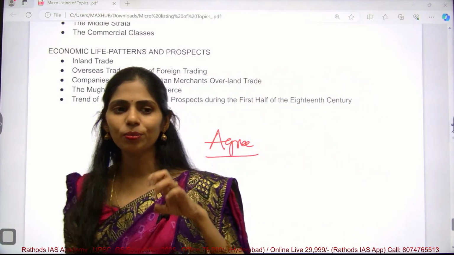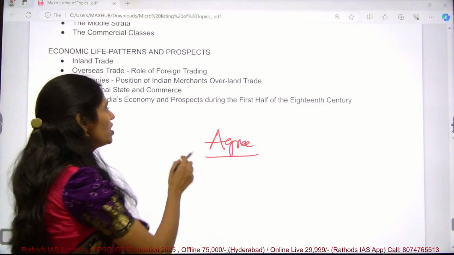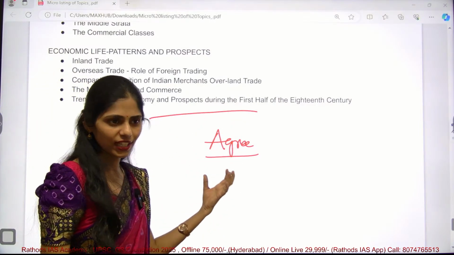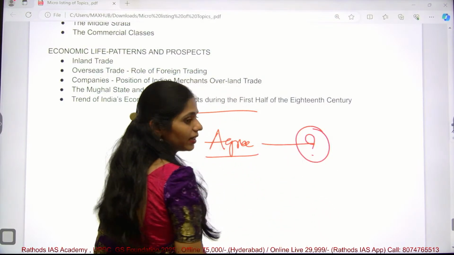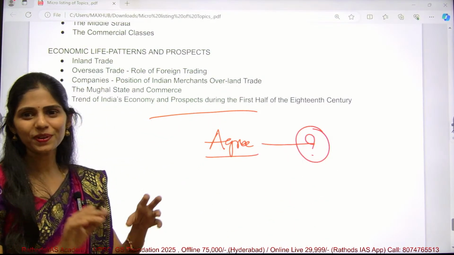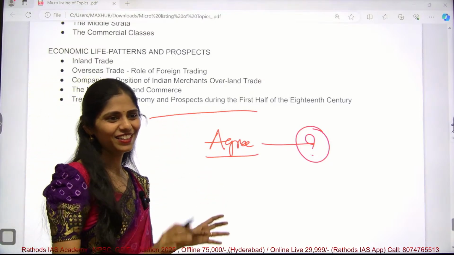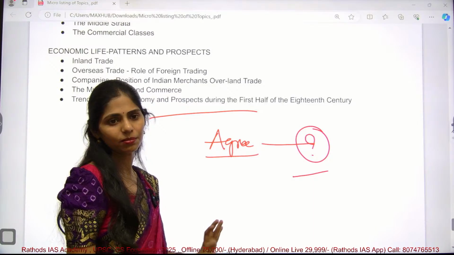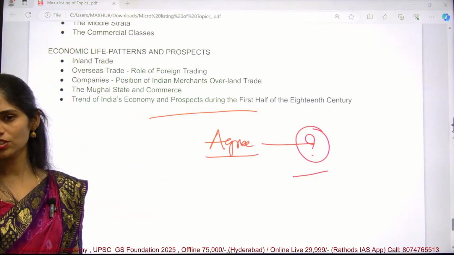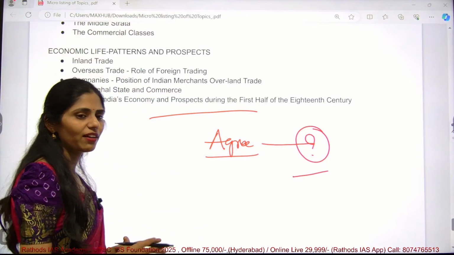And here UPSC earlier used to ask so-and-so war ended with which treaty or which agreement. But now they are asking what are the terms and conditions of this agreement. Because UPSC had reached every area, now it is exploring new areas. Now it is asking about the conditions of this agreement. So that is what you have to focus on.